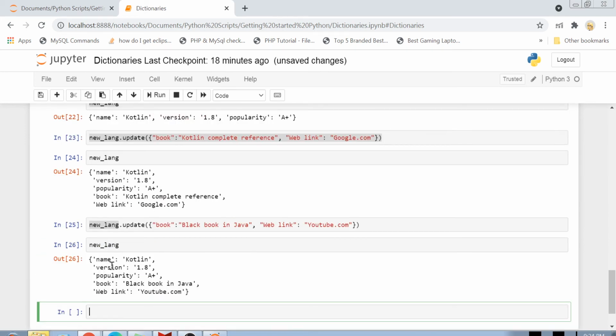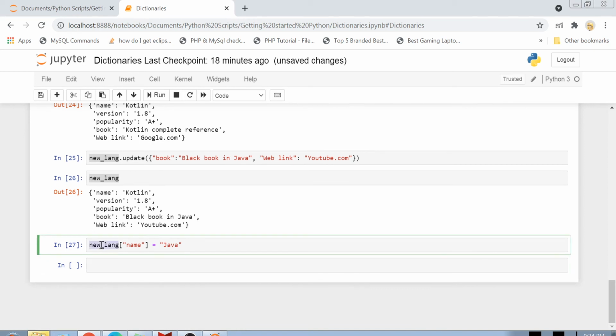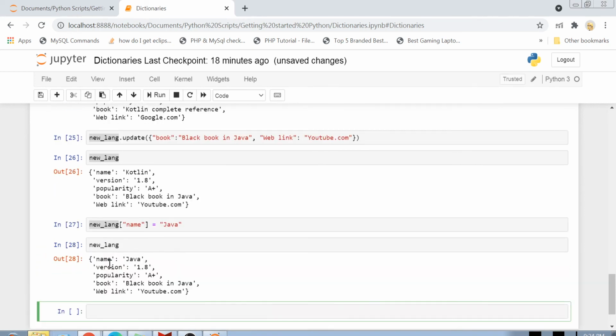In a similar way, you can update one single element also. If you just use square brackets like this and change the value to, let's suppose, Java, you will see that you can update a single value as well. So this is how you can add or update any element in a Python dictionary. I hope that is clear to you. Now let's check the removal part.